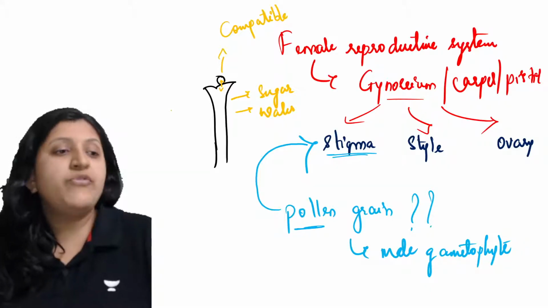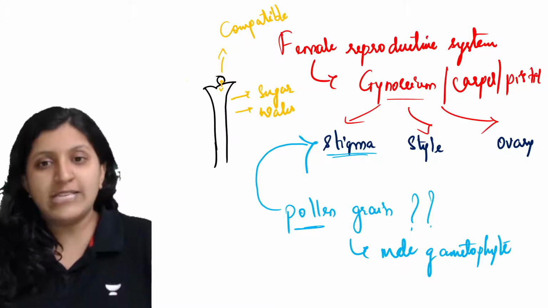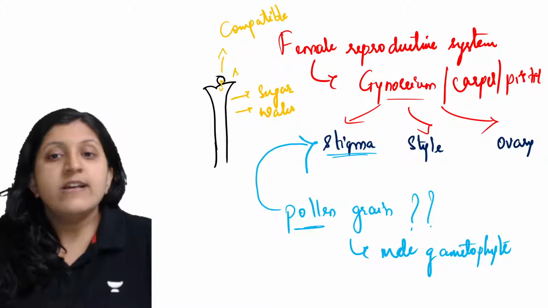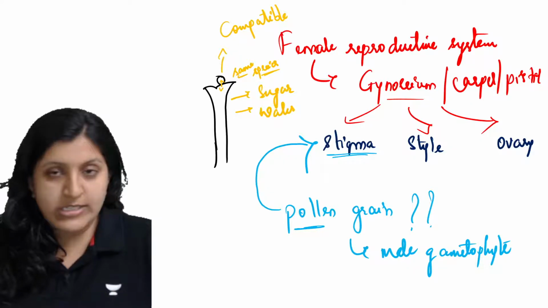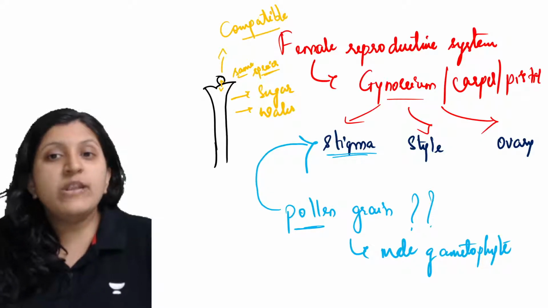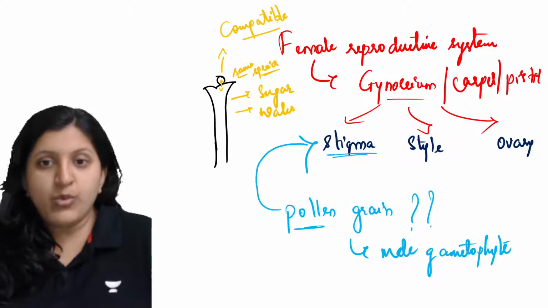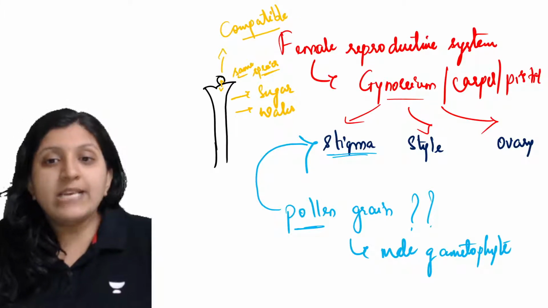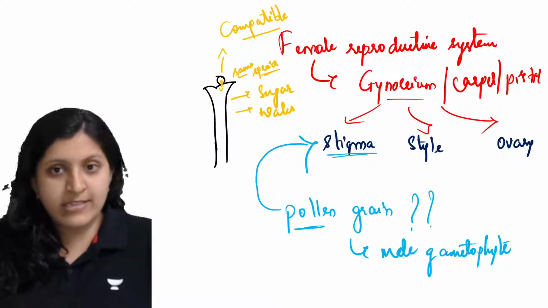So if a hibiscus has to undergo pollination or fertilization, the pollen grain has to belong to the same species. Only then do we call it a compatible pollen grain, so that there is an interaction that you can see between the pollen grain and the stigma.